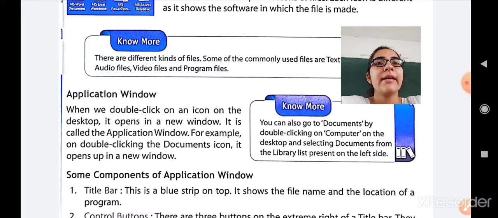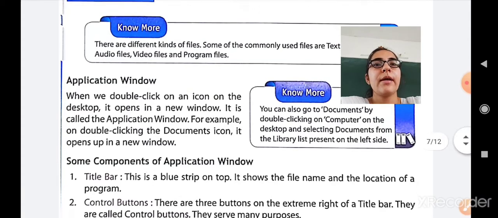So a new window will get opened. That window is called the application window. For example, on double clicking the documents icon, it opens up in a new window. Whenever you click on the documents icon, the computer icon, or any other icons, it will open a new window in which the files and the subfolders inside will open. That window is called the application window.